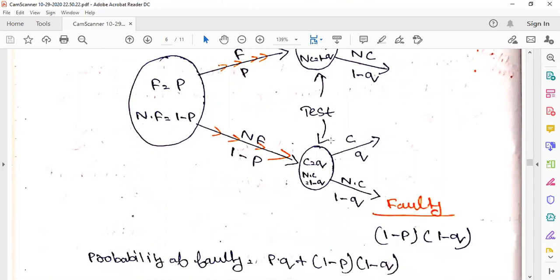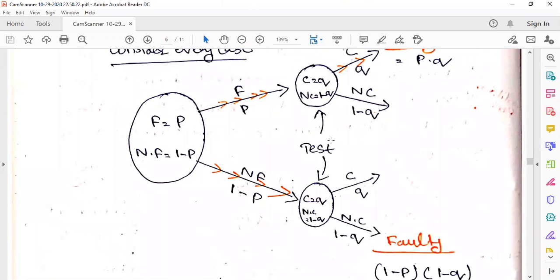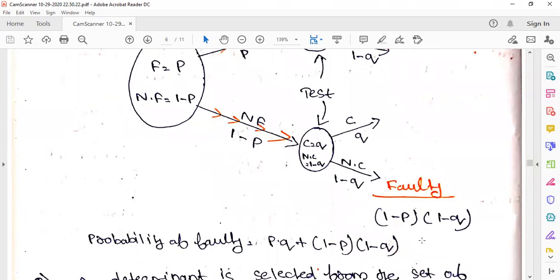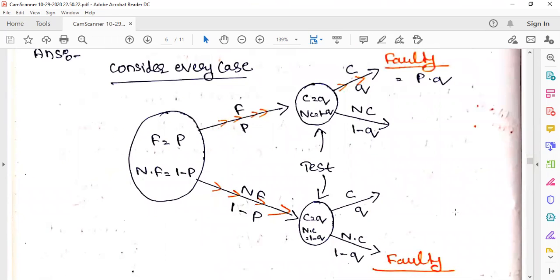Okay, you have another condition. What is the other condition? It was not faulty, and upon checking you got the incorrect answer. That means it is declared faulty. So 1 minus P into 1 minus Q, right? So here it is declared faulty.